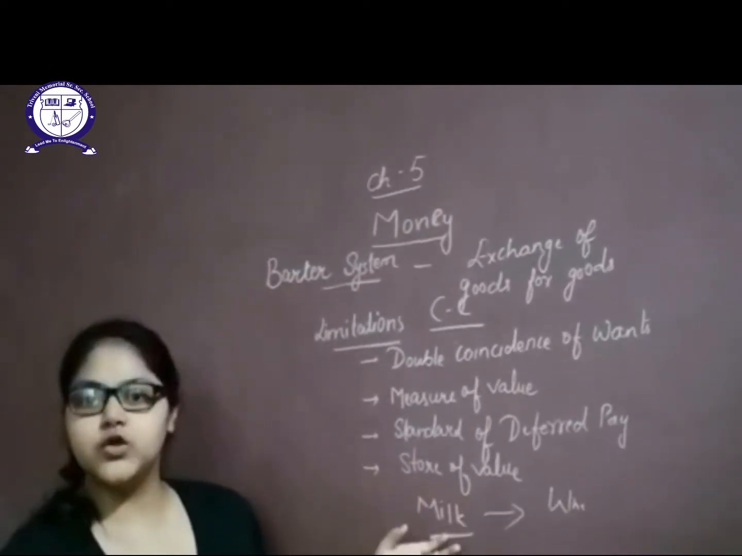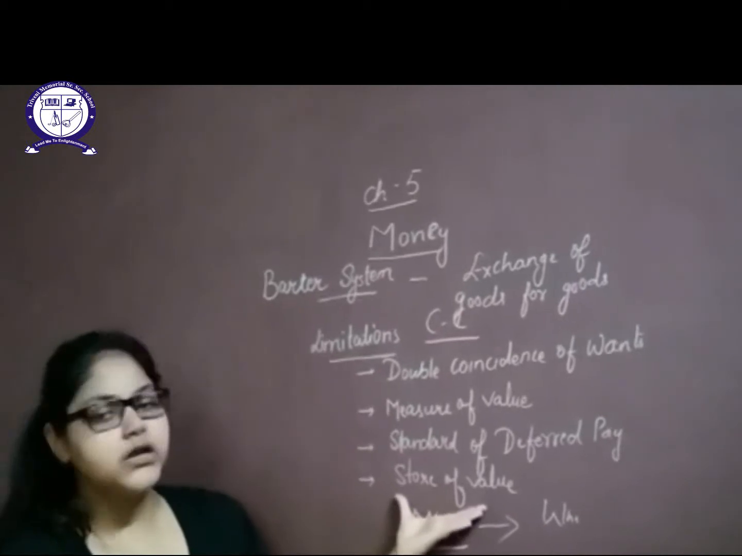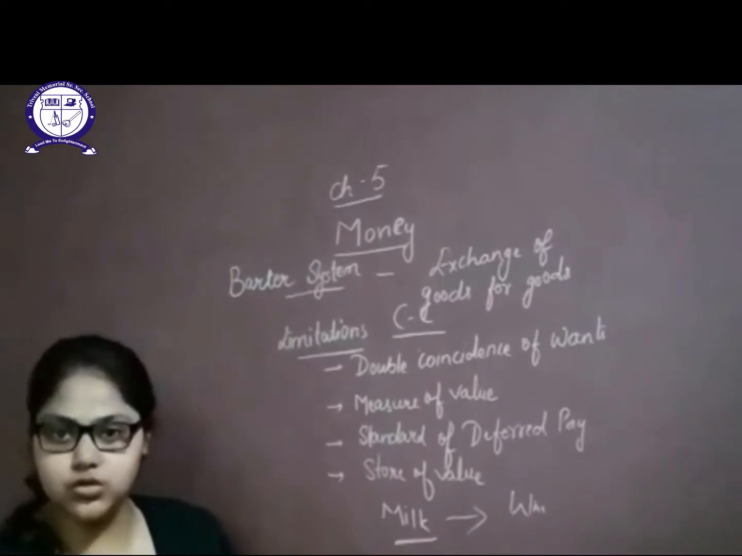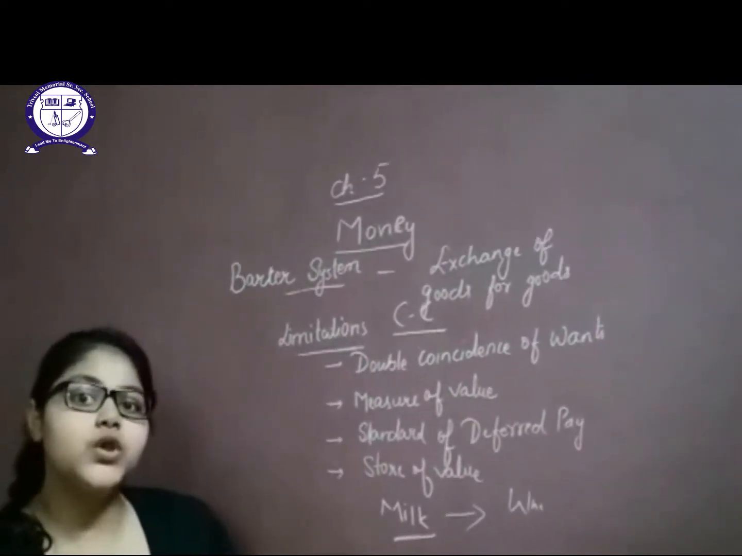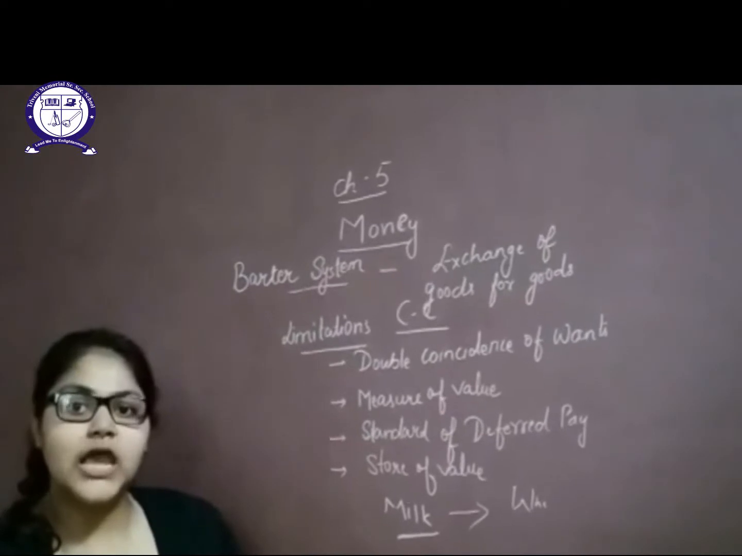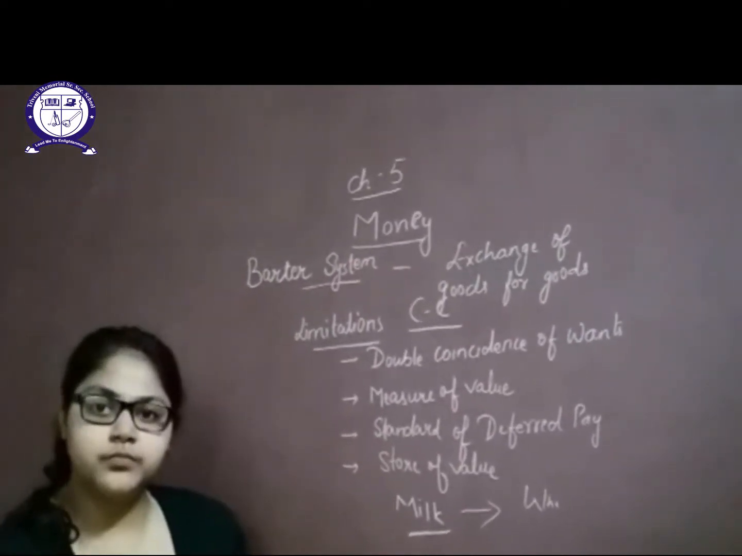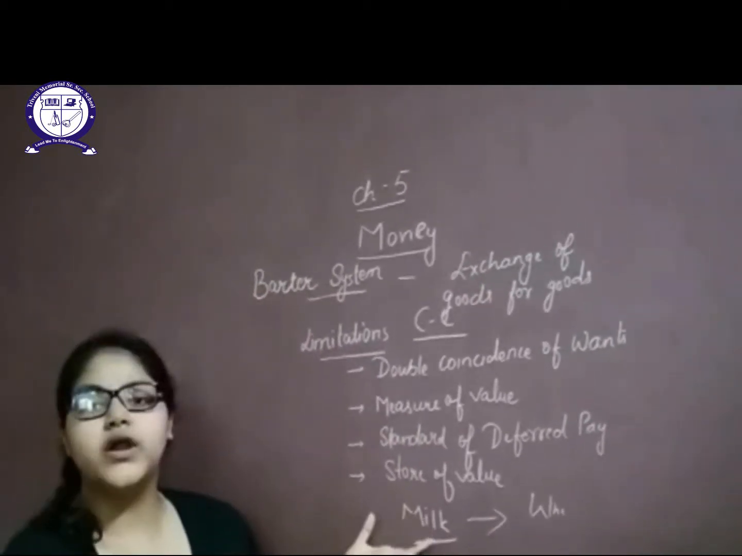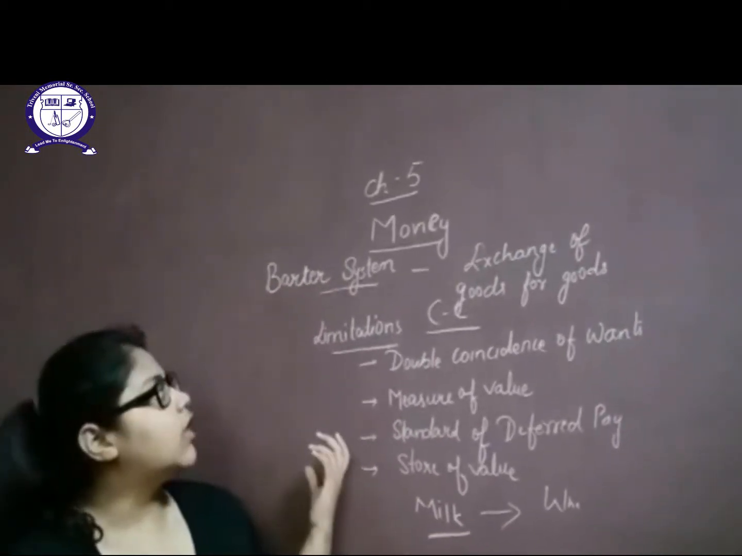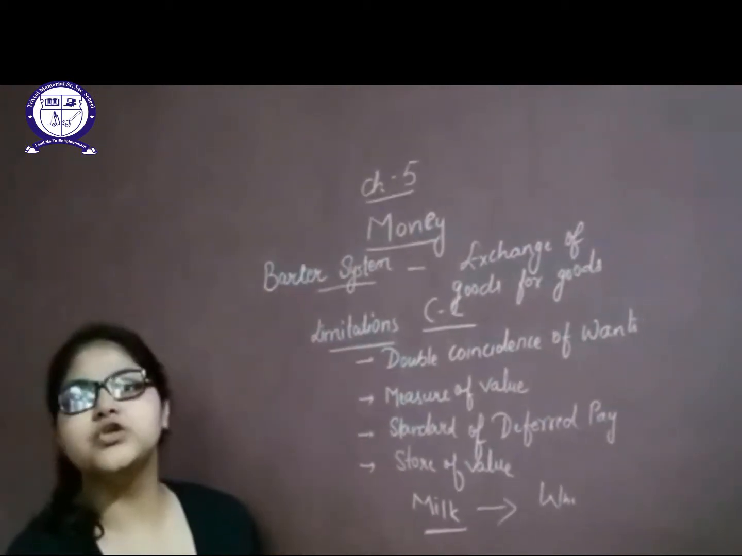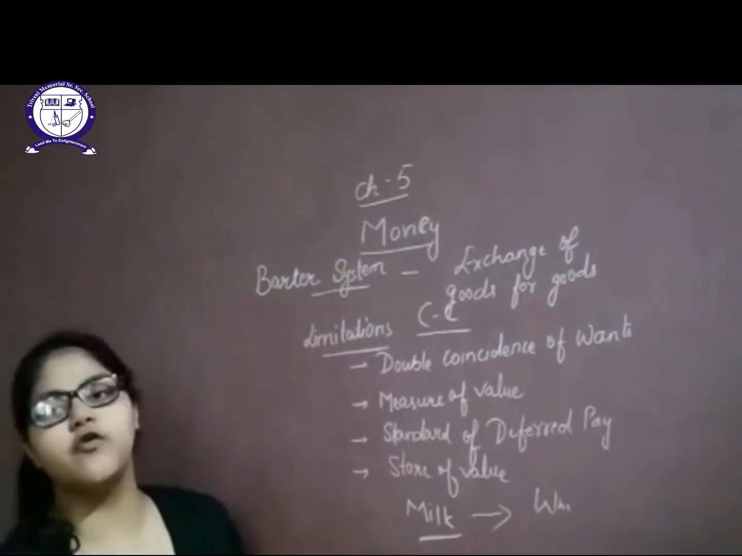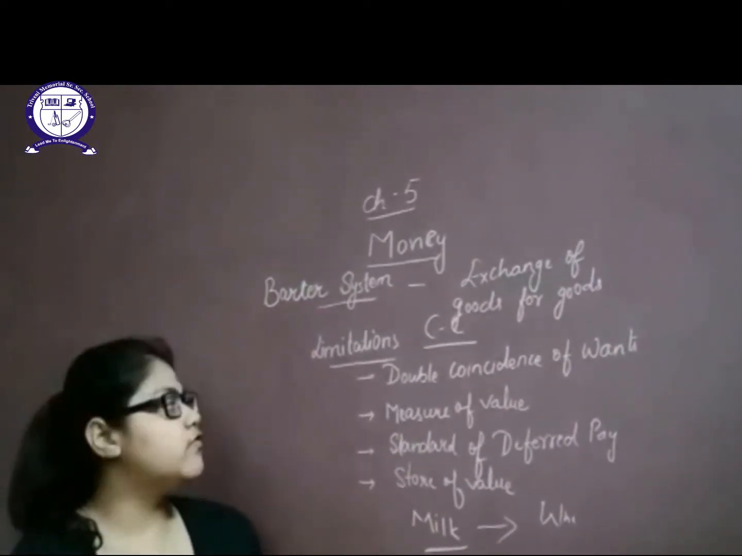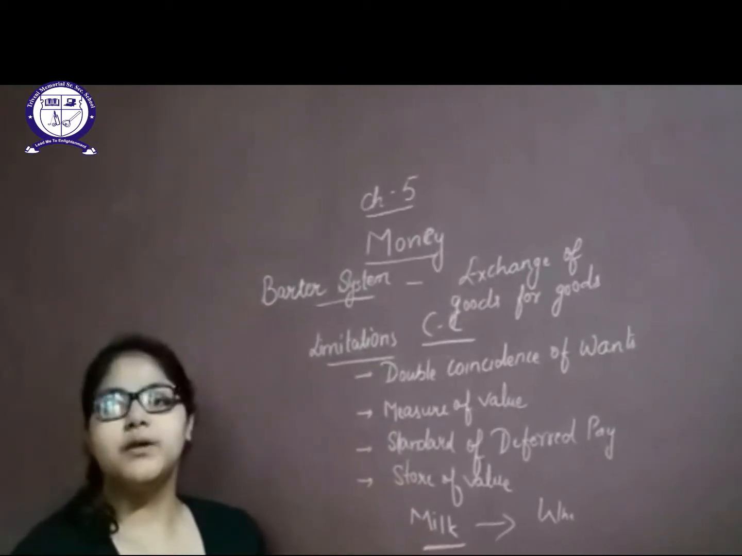Store of value. Store of value means that money can be used after 10 years, after 20 years, after 30 years also. But can you use any durable product? For example, milk. Can you use milk after 1 year, the same milk which you have purchased today? So they don't have any store value. The barter system was very much lacking. That's why we have to introduce money. Money was a unit which was introduced to overcome all these 4 limitations.